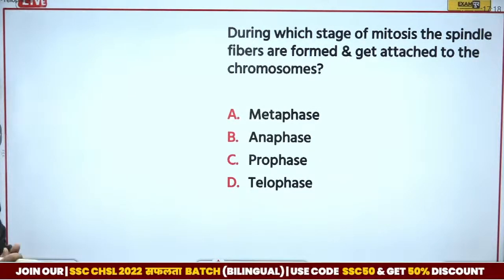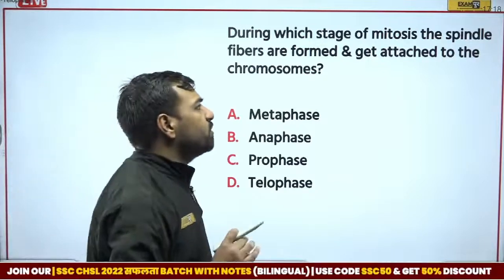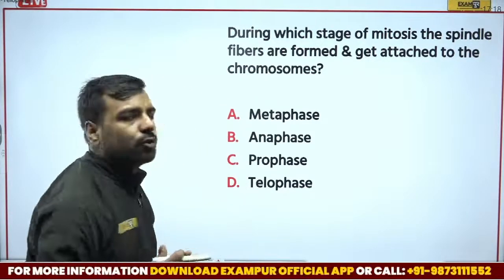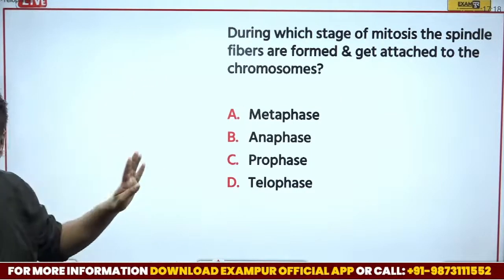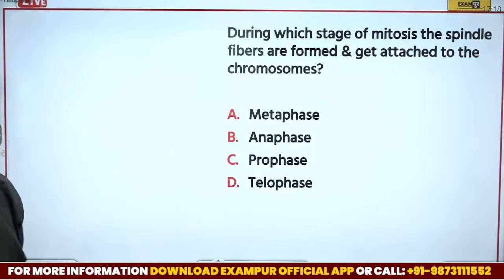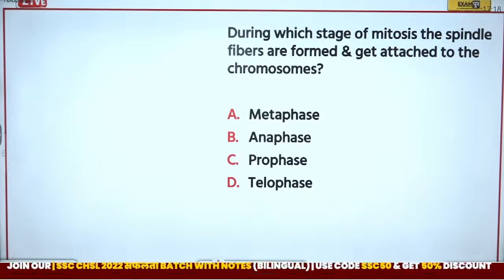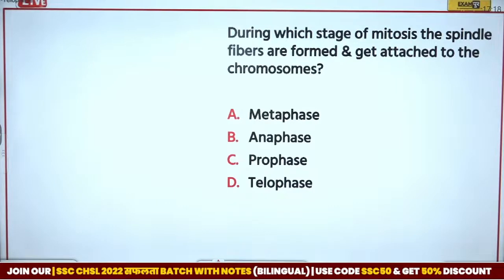During which stage of mitosis are the spindle fibers formed and attached to the chromosomes? We have four options: the first is metaphase, the second is anaphase, the third is prophase, and the last is telophase. What is going to be the correct answer? Waiting for the answer, please. Let's see who can answer this.